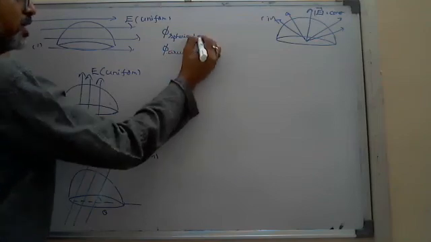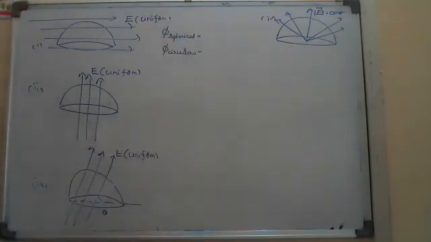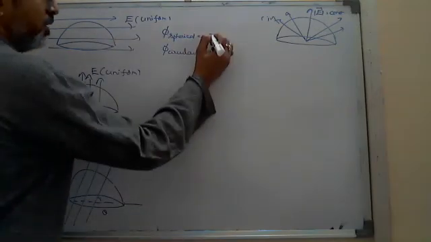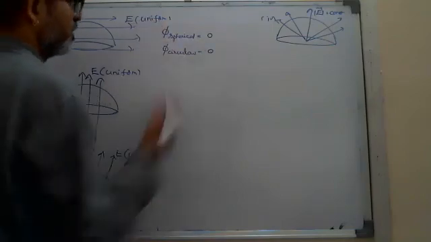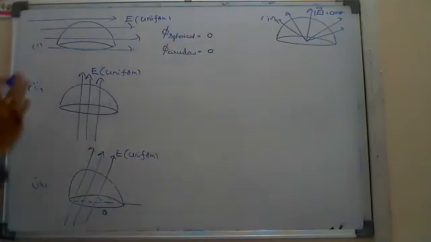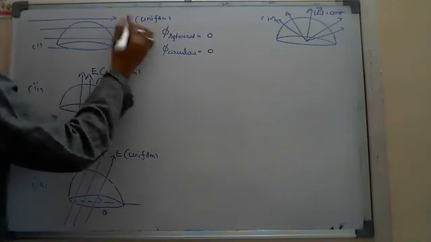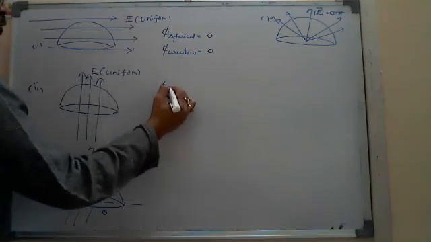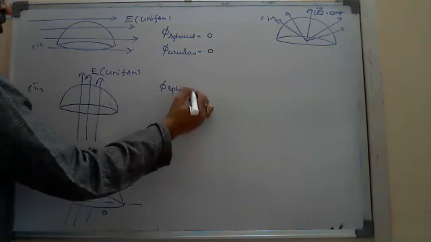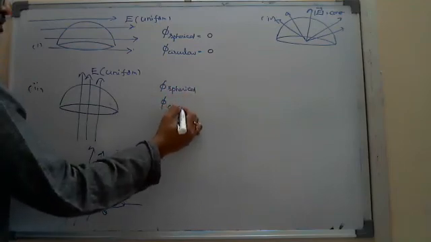If I ask what is the flux linked to the spherical surface and the circular surface, what do you say the answer? The two questions here. 0, sir. Both are 0. Right, you are right. Spherical surface 0, circular surface 0. Very good. And what about the second one? What is the flux through spherical and what is the flux through circular?